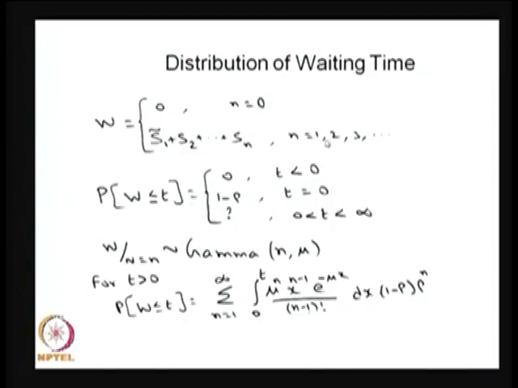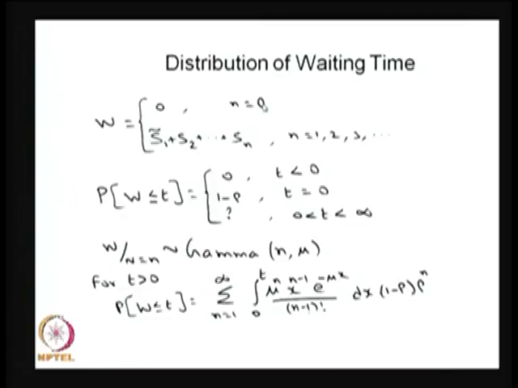Whenever there are greater than or equal to 1 customer in the system, then the waiting time is the same as the remaining service time of the customer who is under service, plus the service times of the customers in the queue before you join the queue. So, this total time is the waiting time whenever the system is non-empty.